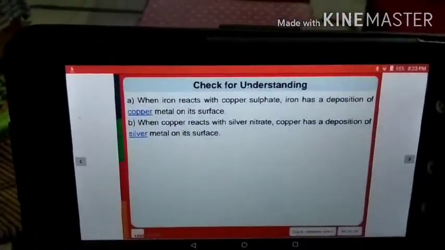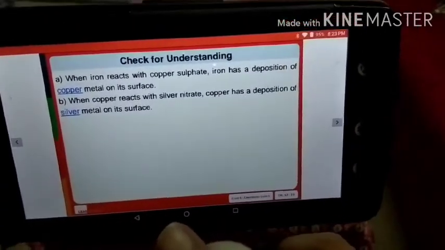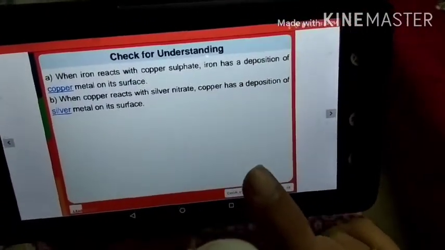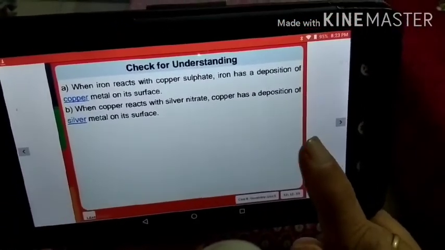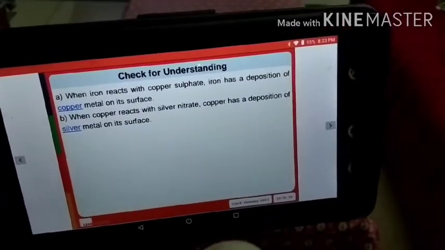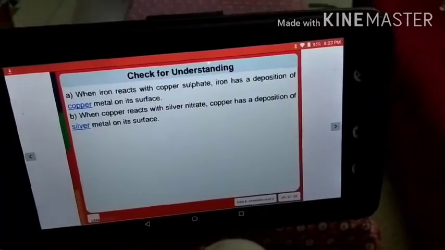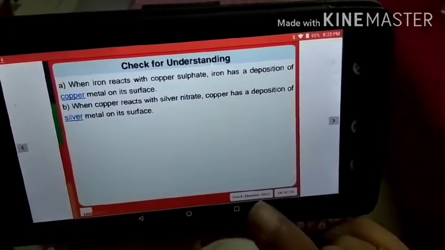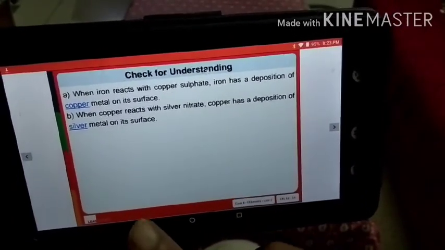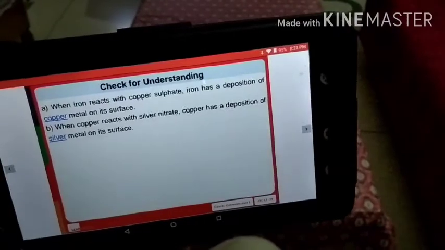So what we have understood till now: when iron reacts with copper sulfate, iron has a deposition of copper metal on its surface, and when copper reacts with silver nitrate, copper has a deposition of silver metal on its surface.